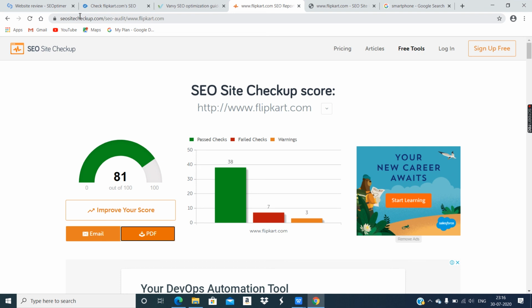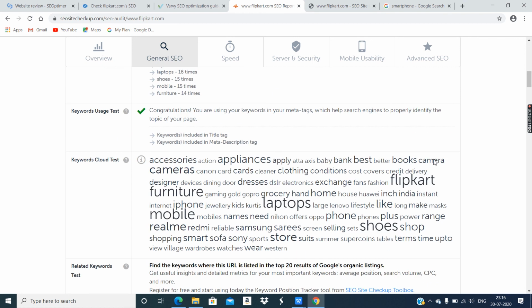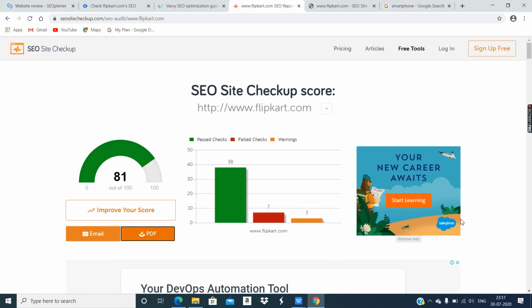Others like SEO Optimer and WooRank need account creation to download a PDF, but that's not the case in SEO Site Checkup. Yes, I was telling about display ads. This is the display ad which you see everywhere in any kind of website. So this is digital marketing.